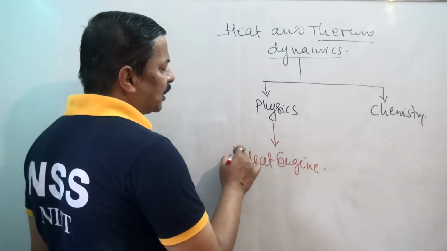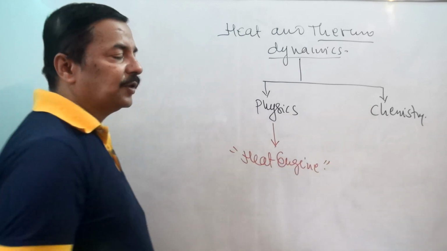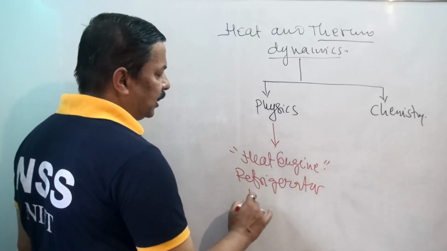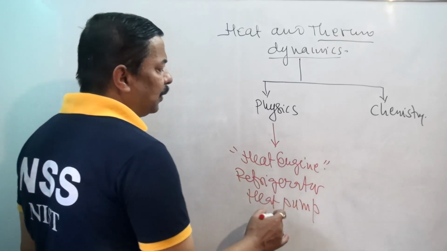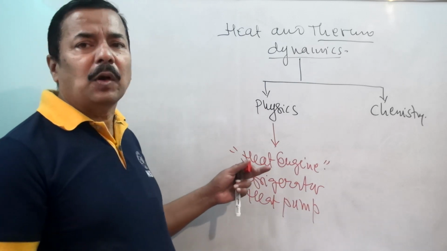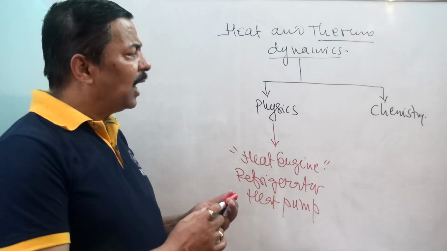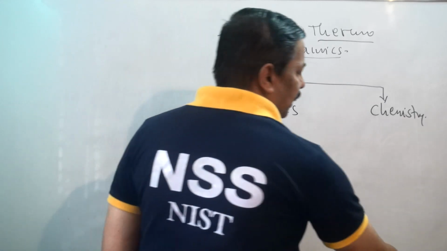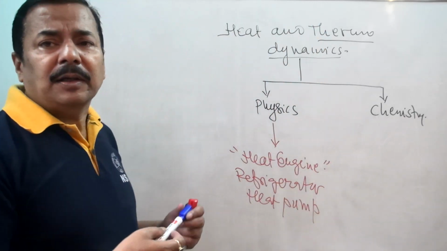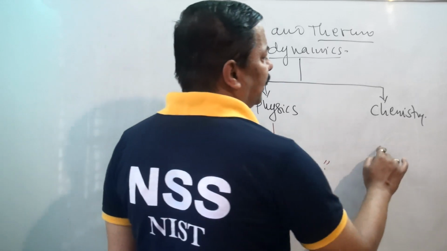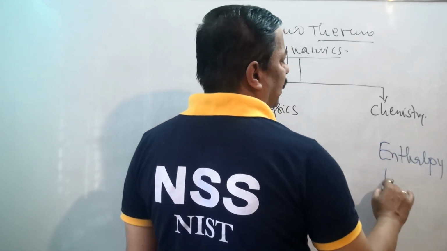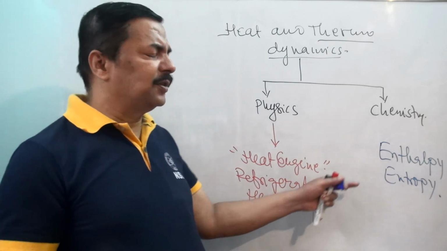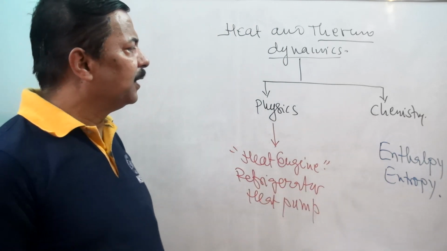Heat engine we discuss only in physics, not in chemistry. Then refrigerator, that is heat pump, we only discuss in physics, not in chemistry. Whereas there are certain things that are being taught in chemistry only, and those things are enthalpy and entropy. We will not discuss them in physics.